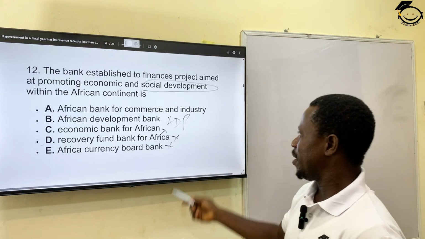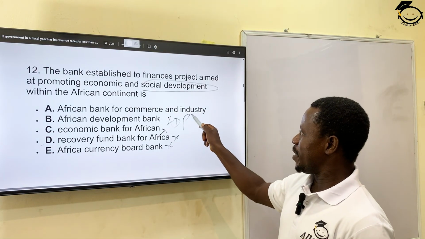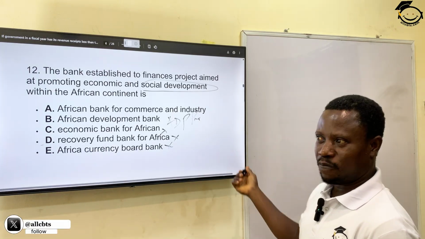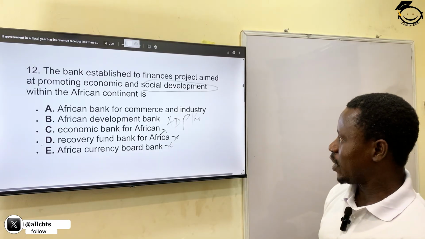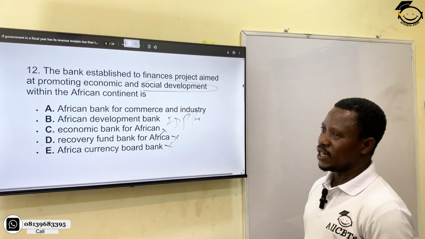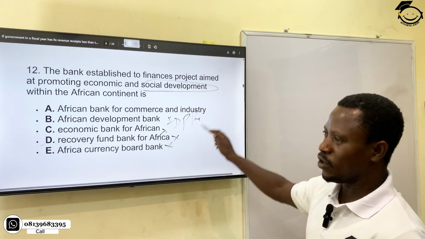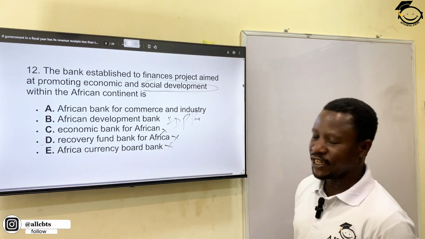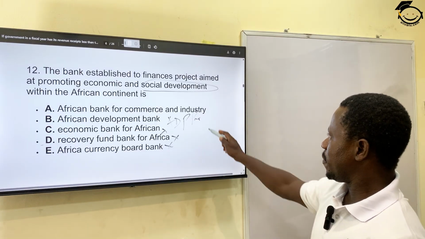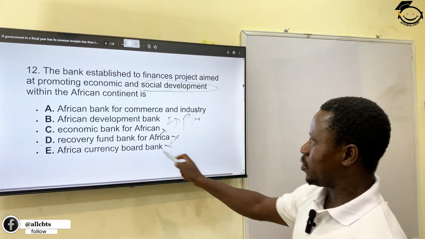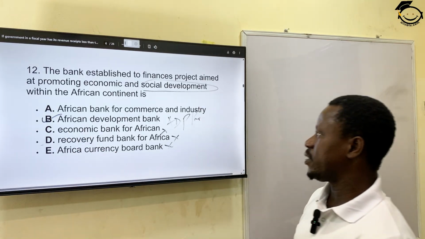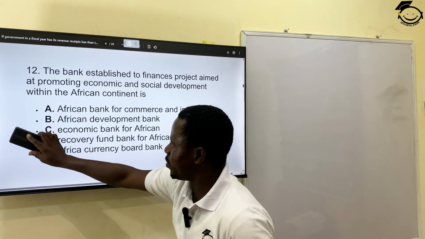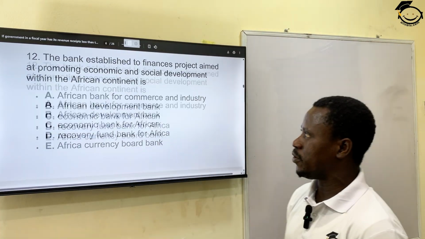And we are privileged that the current president of this bank, ADB, is a Nigerian. Though his tenure is expiring this year, I think he'll be stepping down after running for 2 terms, 5 years each, that's 10 years. I'm talking about the former Minister of Agriculture in Nigeria. He's stepping down as president of ADB. So the most correct answer is ADB, African Development Bank.